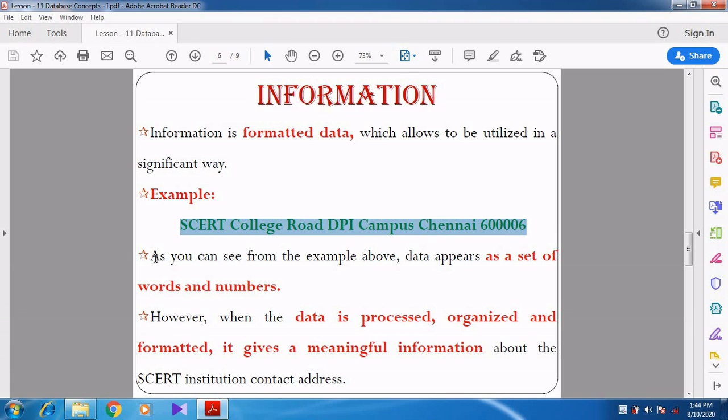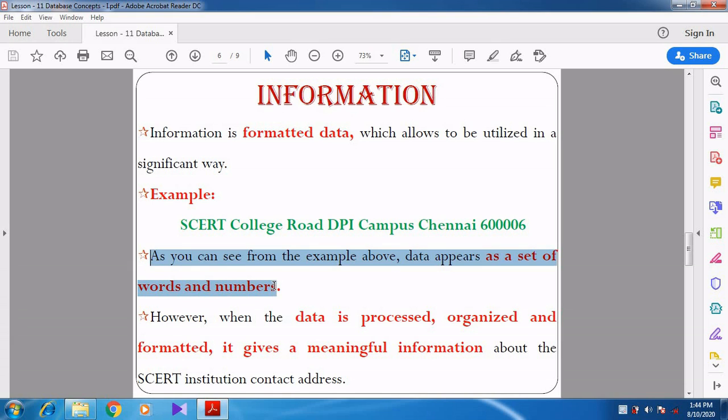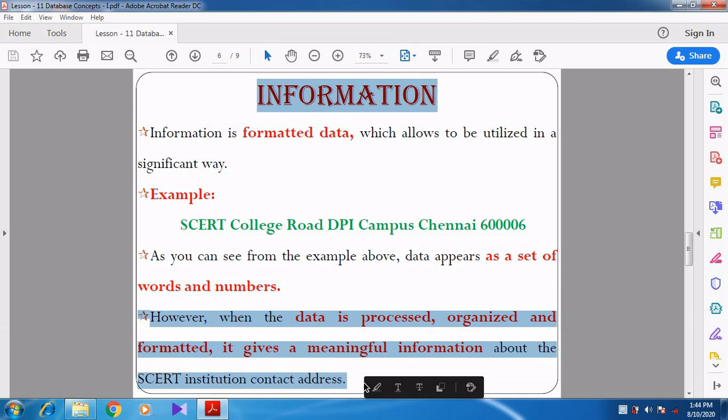As you see from the example above, the data appears as a set of words and numbers. Here you can see from this example, the words and numbers are combined together. Is it right or not? A set of words and numbers. However, when the data is processed, organized and formatted, it gives meaningful information about the SCRT institution contact address.